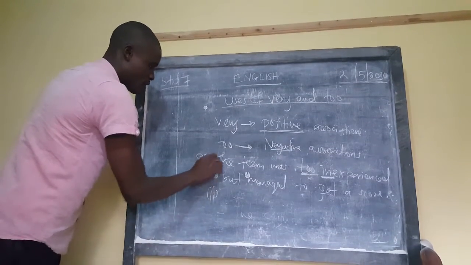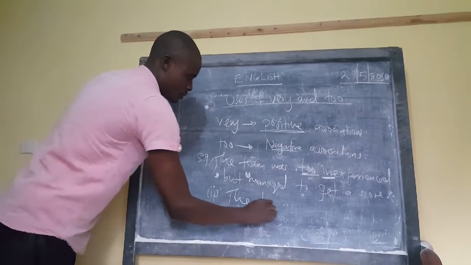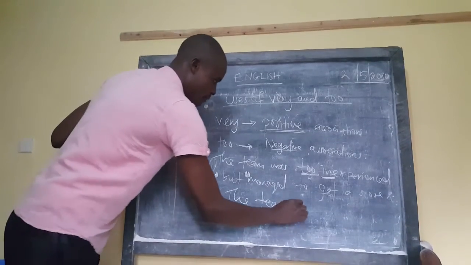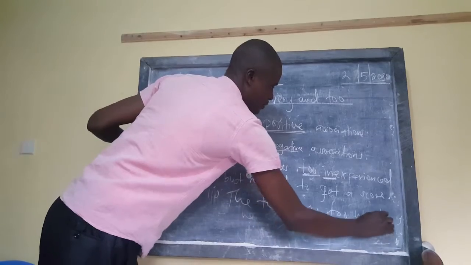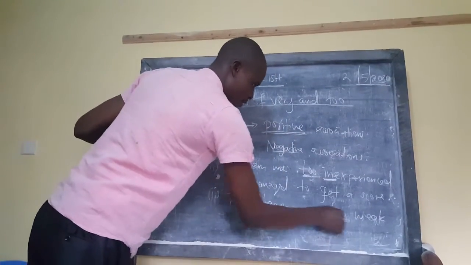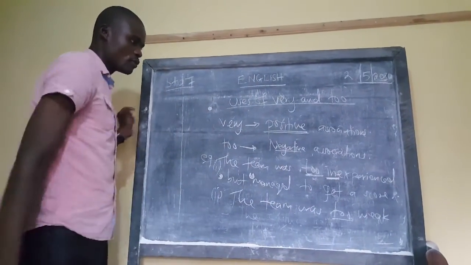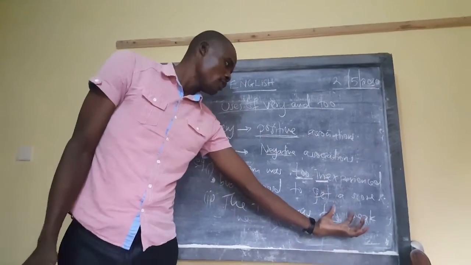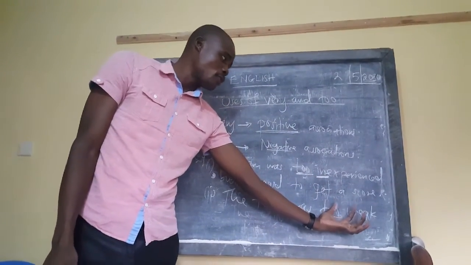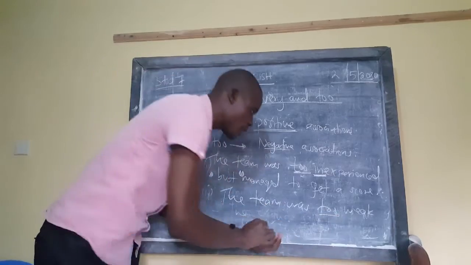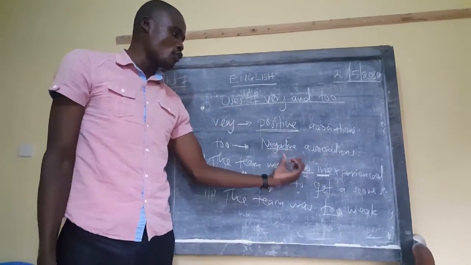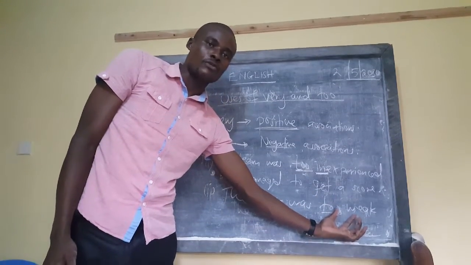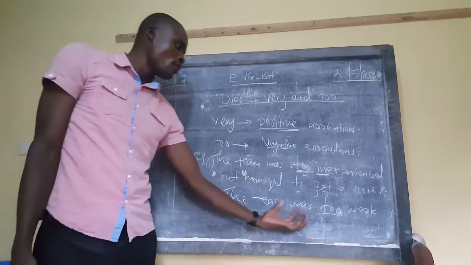Roman 2, this is Roman 1. The team was too weak. I've used the word too there because the word strong gives us a positive association, but the word too here, we must give it a negative association. That's why we are talking weak. Weak is the opposite of strong. So the team was too weak,